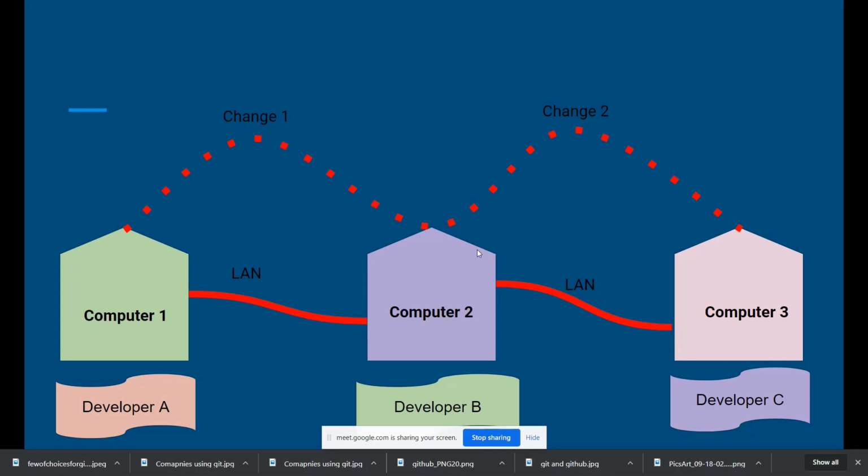developer A makes the changes, and now he wants to give the changes to developer B on a different machine. So there are two ways of transferring the files. One is you copy paste it in a pen drive and go. Previously we used to do it like this. We used to copy paste it in the pen drive and then move to the different computer. But then if you are in the same local area network, we can connect these computers and transfer the files very easily.